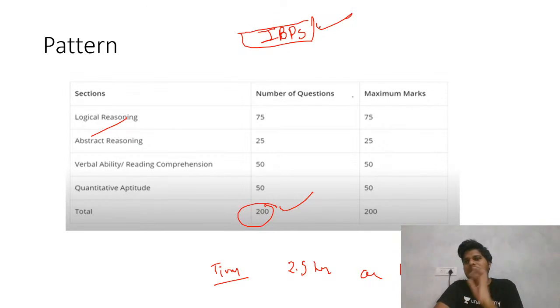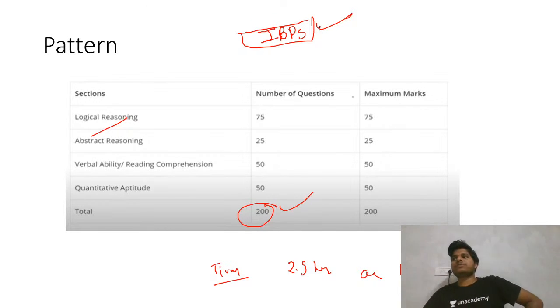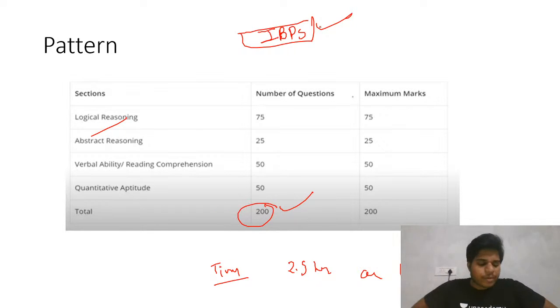Why am I telling this? Because it is important to know what happens behind the paper, how the paper is framed, and all the things. It is important to know which agency is conducting the exam, which agency is providing the paper, and which agency is conducting all the process. So IBPS is responsible for everything, for your paper, your questions, your pattern. They are just guided by the DTE, and after that everything is the responsibility of IBPS, to conduct the exam and to publish the result. The questions are also prepared by them.